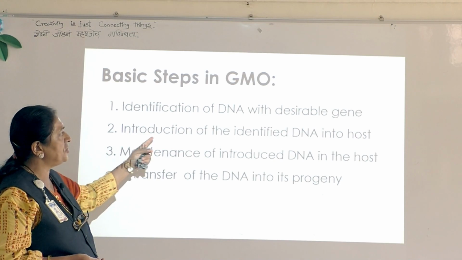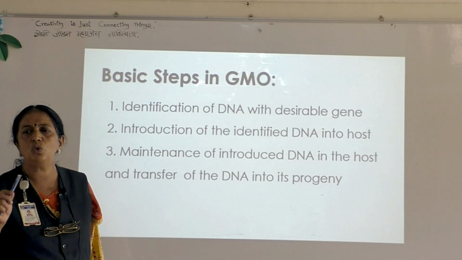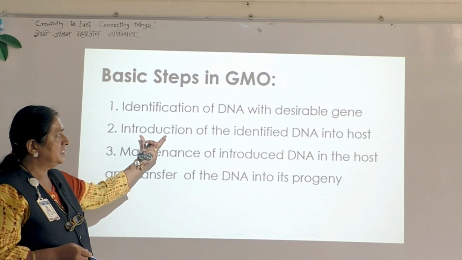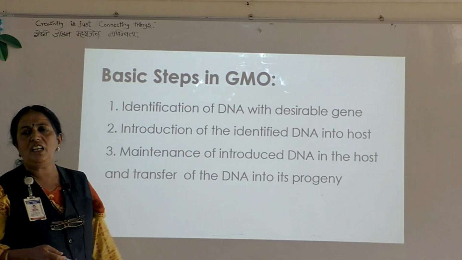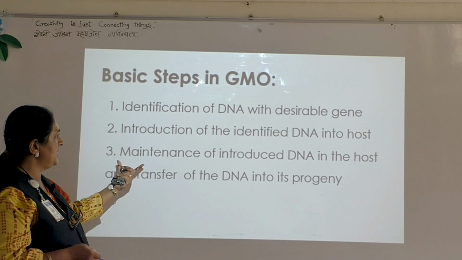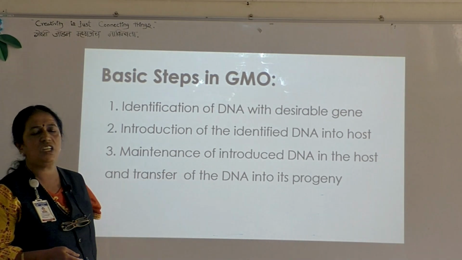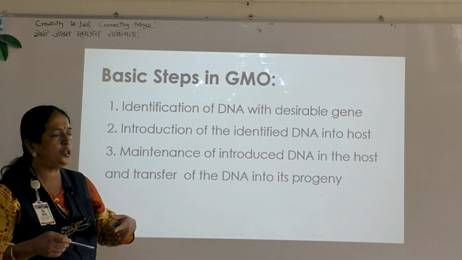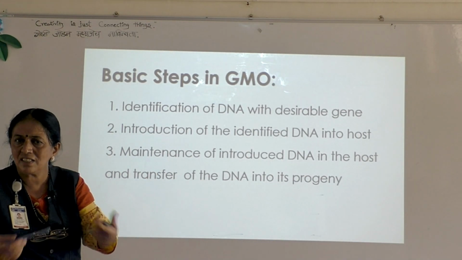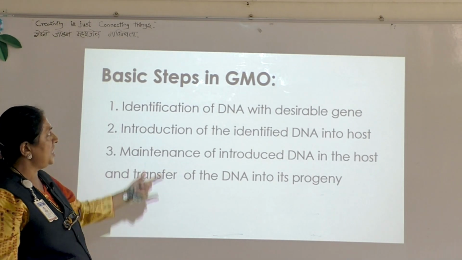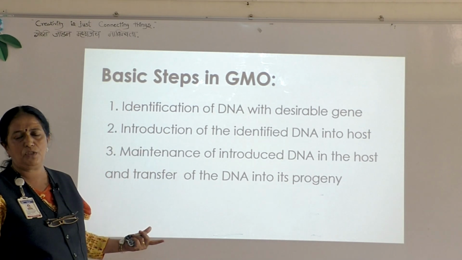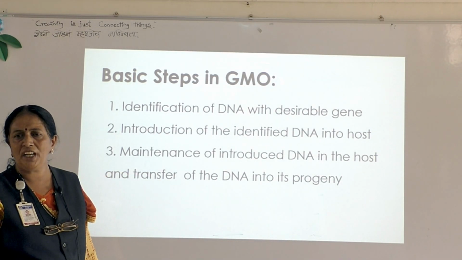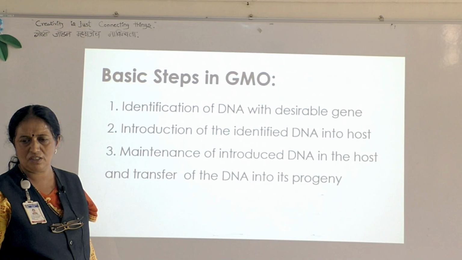The second is introduction of the identified DNA into the host. And the third one is maintenance of the introduced DNA in the host and transfer of DNA to its progeny. Progeny means next generation. So these are the three basic steps to achieve success in GMO, genetically modified organisms. Next.